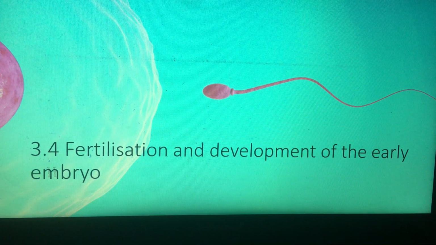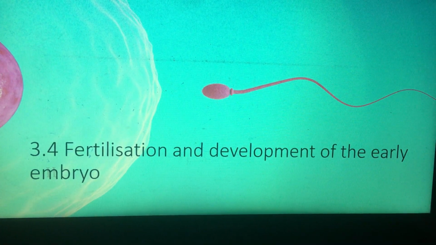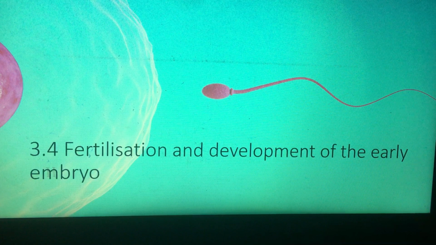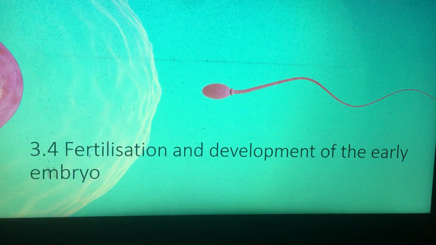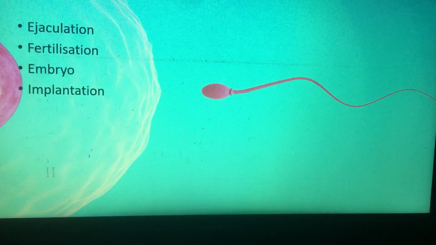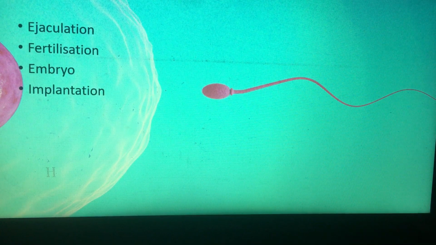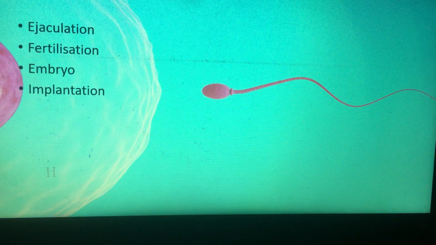Good morning. Today we are going to talk about fertilization and development of the early embryo. Actually, in this lesson we are going to define four main concepts, which are ejaculation, fertilization, embryo, and implantation. So let's understand each concept and explain it.